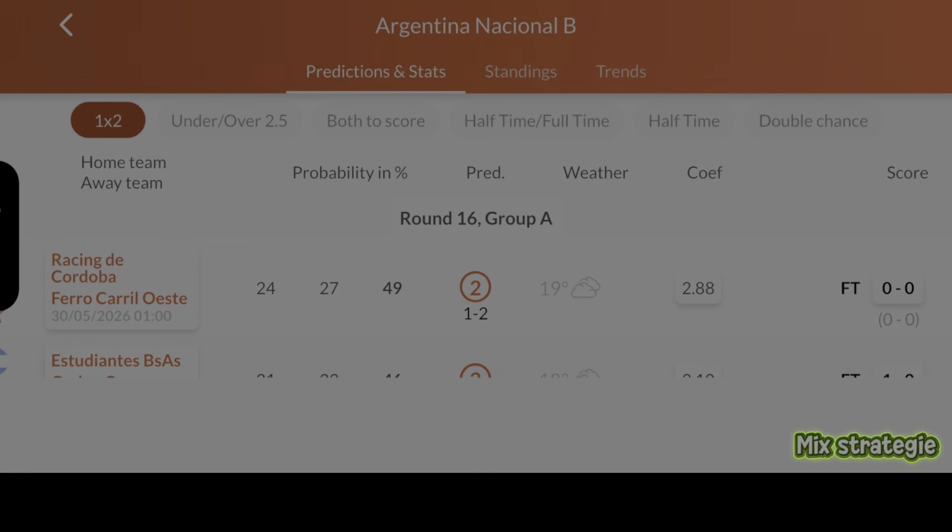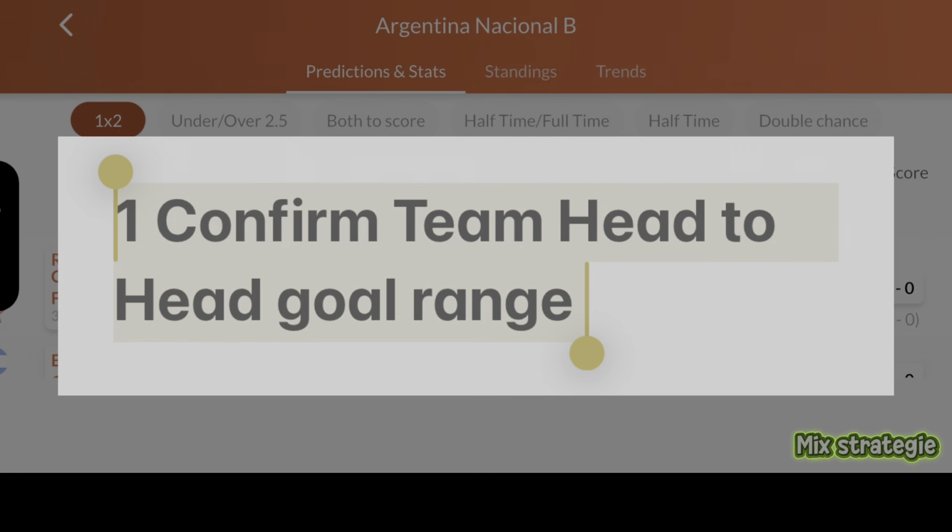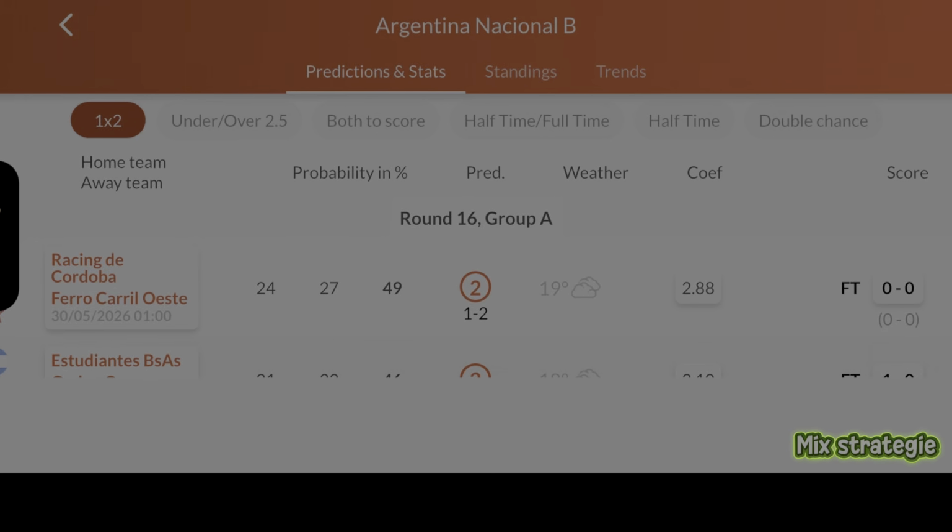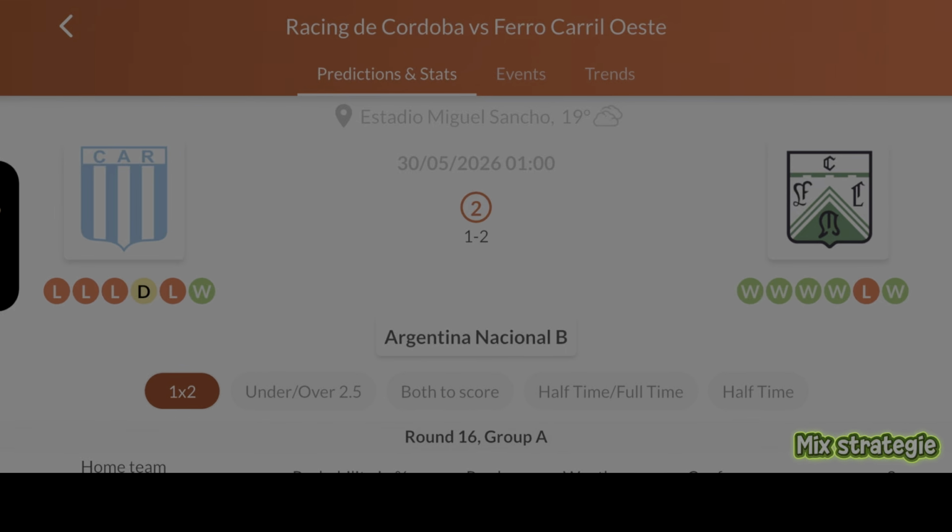Now I want you guys to understand something very important. If you are doing this trick, make sure you follow these steps I will show you on the screen now. If you don't follow them, you are not going to get the result I'm going to get in this video. What you have to do is click on this team right here.